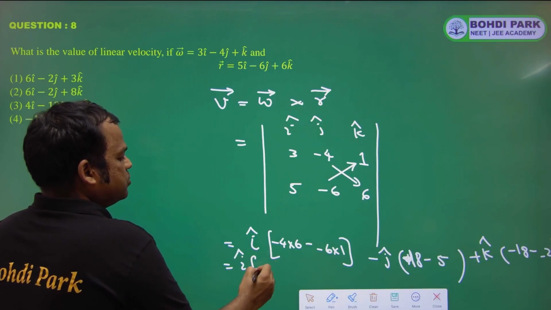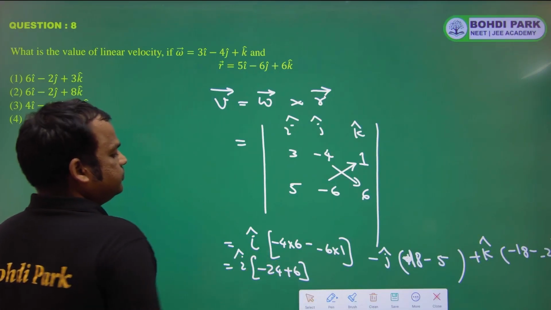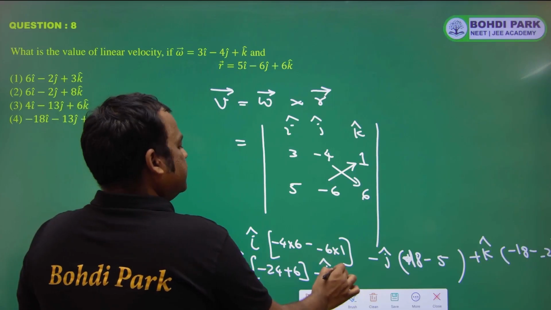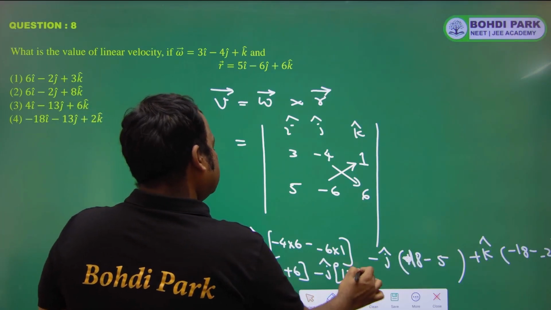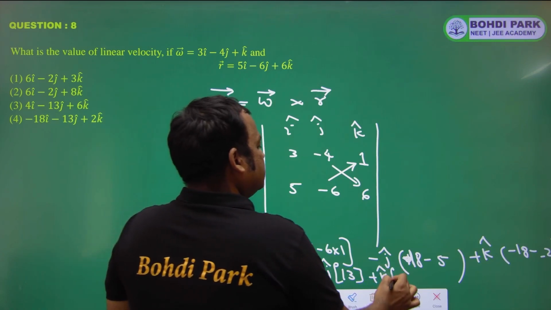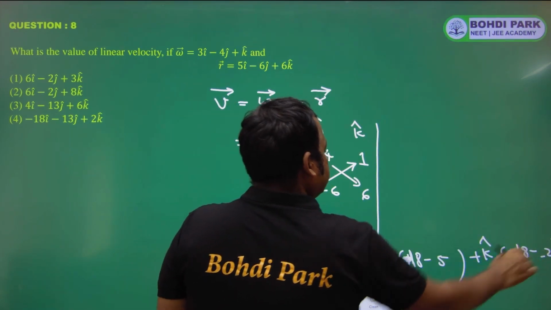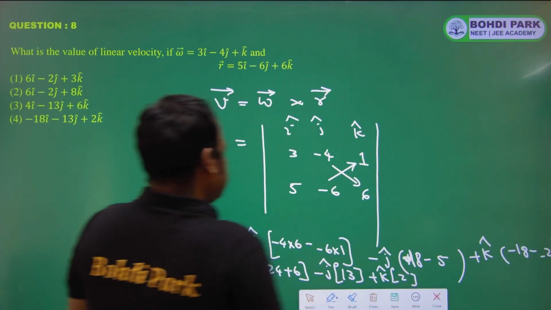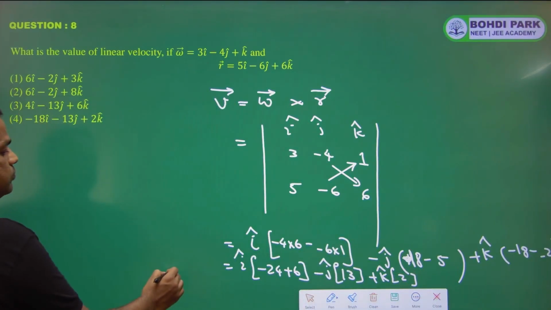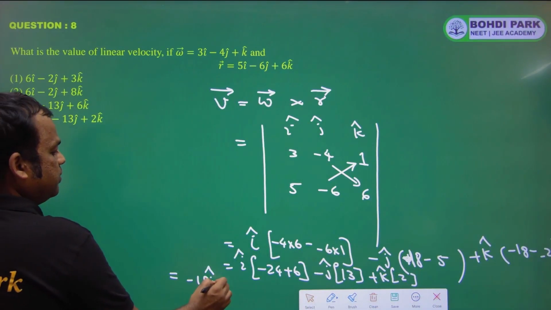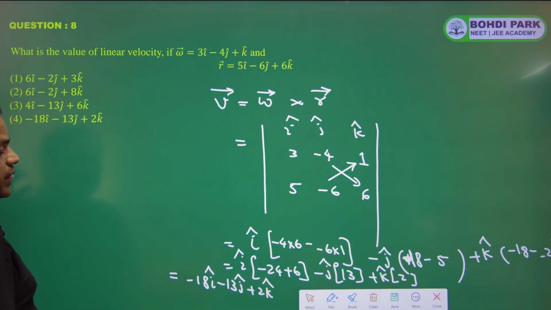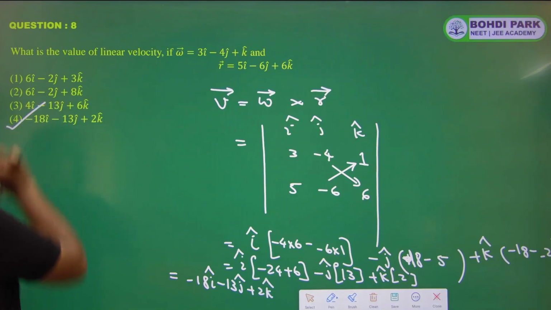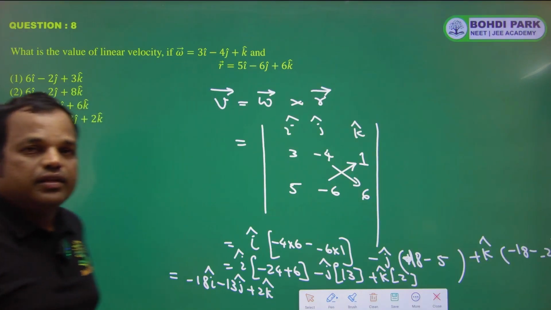So this is i cap into minus 24 plus 6, then minus j into 18 minus 5, so 13, then plus k, minus 18 plus 20, so that is 2. So minus 18i minus 13j plus 2k. So fourth option. Done. Now next question.